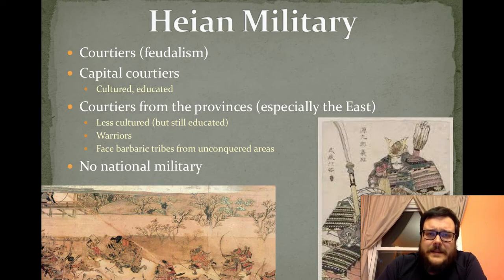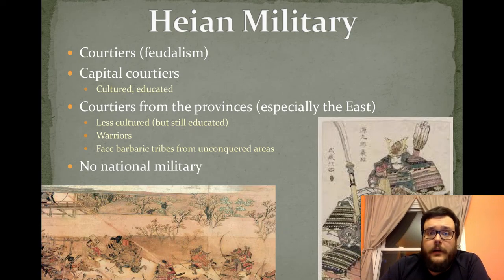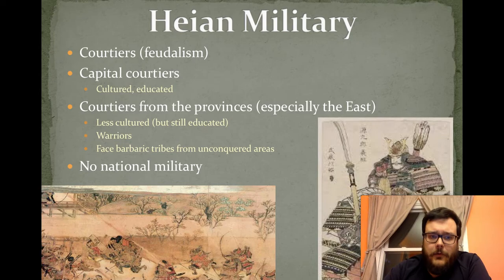And the reason that these courtiers on the outside were put on the outskirts of Japan was because a lot of the time they would be expected to pick up and fight for the shogun or the emperor if any barbarians or invaders tried to attack Japan. So they were put along the borders for that reason. Now, because all of these nobles were the people that had soldiers, because these nobles were the ones that would rise up to fight for the country, Japan didn't actually have its own military at the time. It did not have a bunch of soldiers sitting in the Capitol building and waiting to defend the emperor.